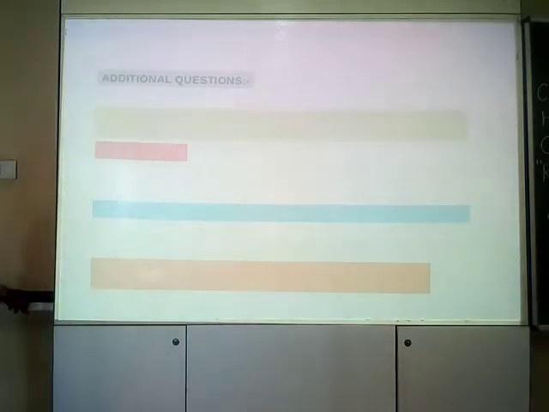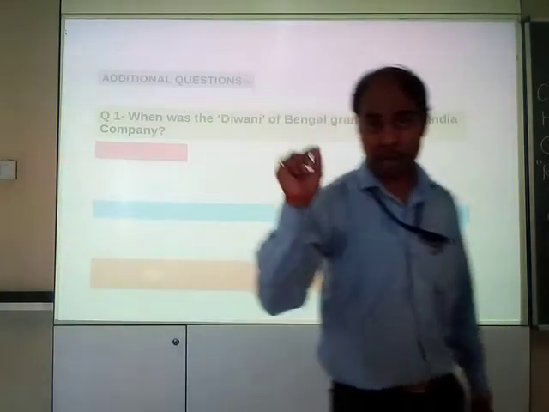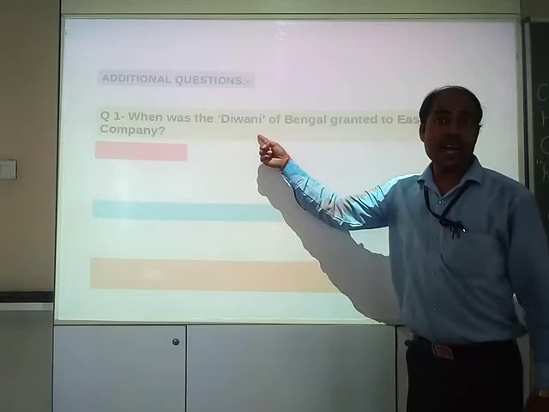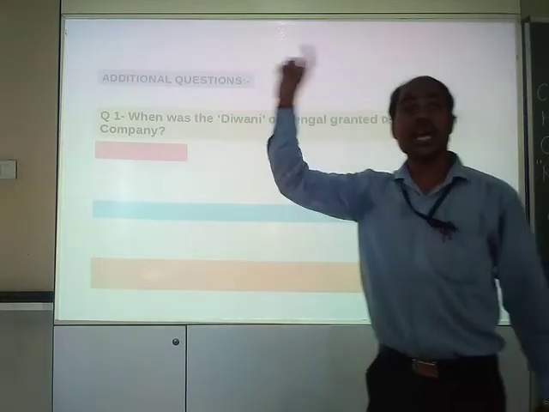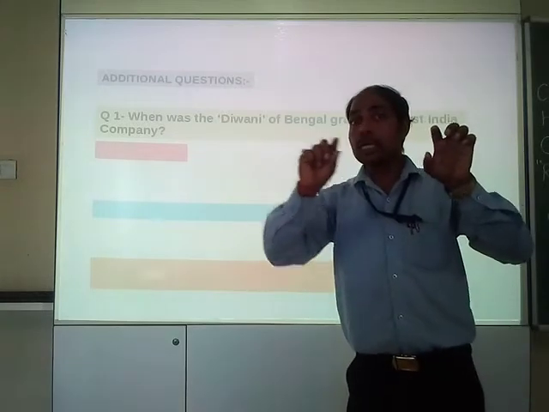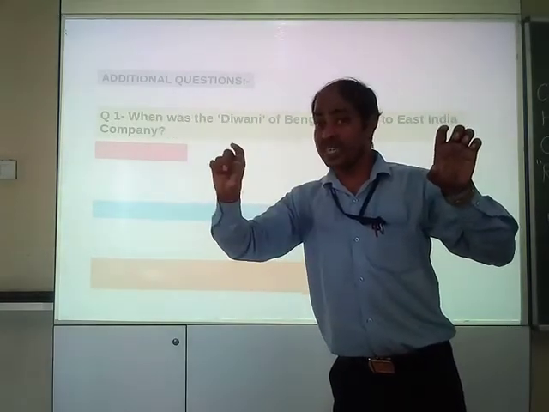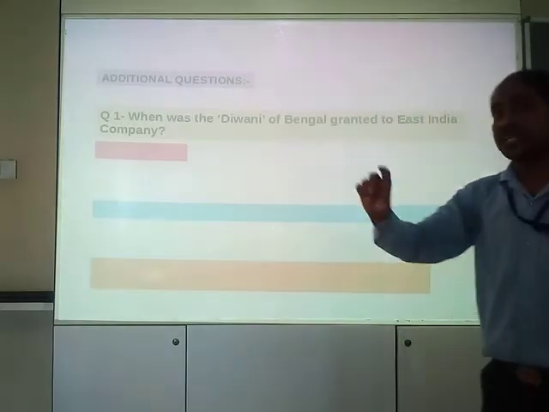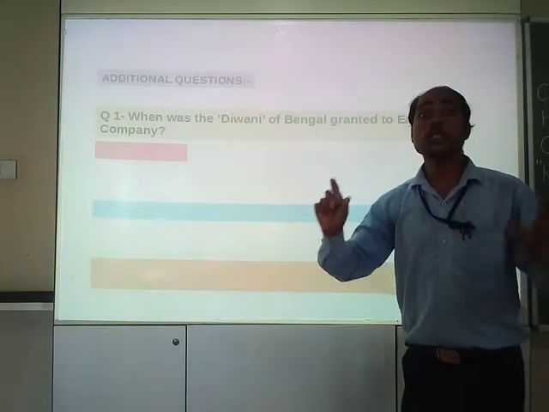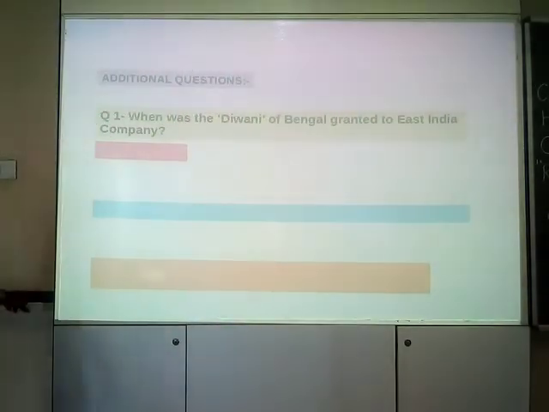The first question your way: when was the Diwani of Bengal granted to the East India Company? Remembered? When was the Diwani granted? The first line of your notes: in this year the Diwani rights were given by the Mughal Emperor to whom? To the East India Company, right? So it was 12 August 1765, right?